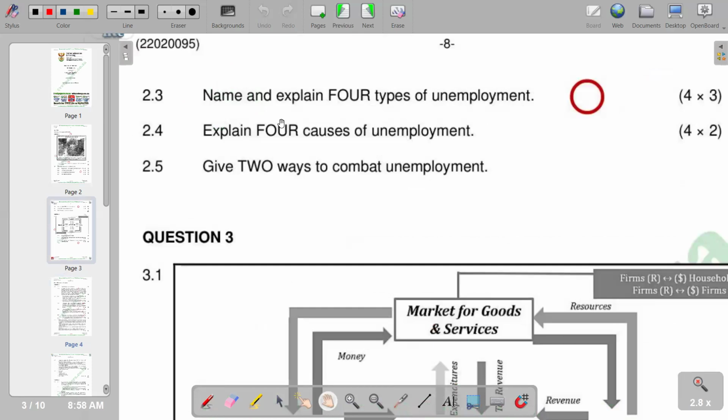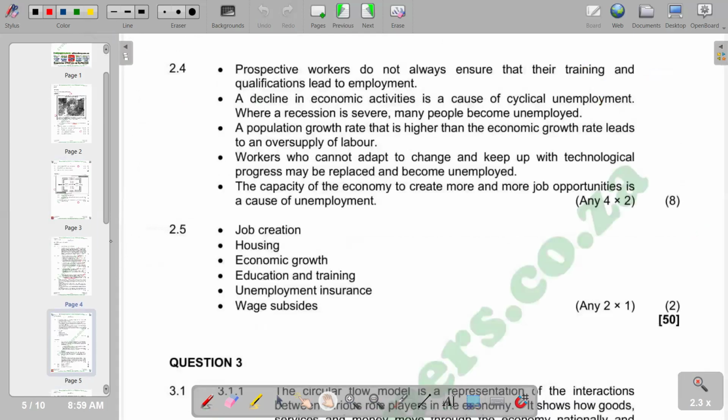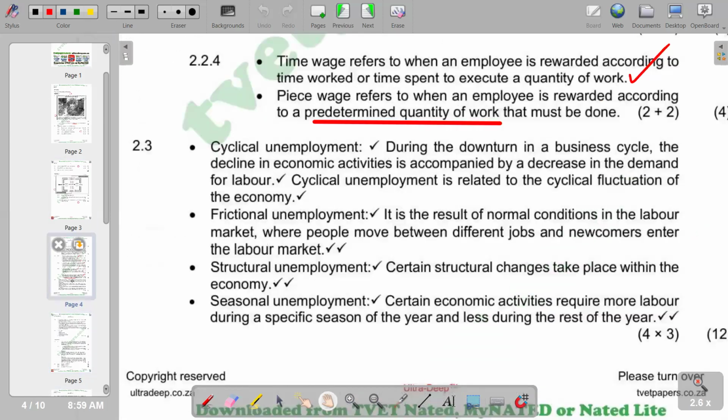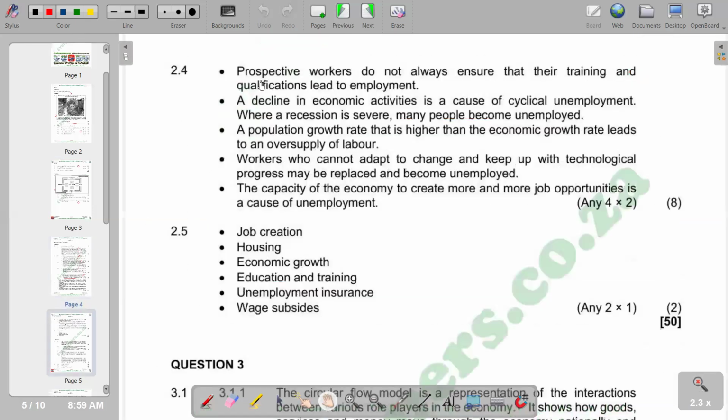Then you go to the causes of unemployment. We are going to deduce the causes from the types. For example, for seasonal unemployment, we are saying change in seasons becomes the cause. When you look at structural unemployment, the cause will be technological changes. So those are the causes that we can raise. Within that context, in terms of causes, the first point that we have.